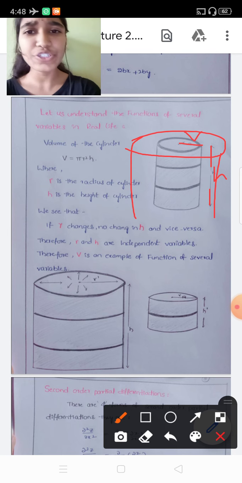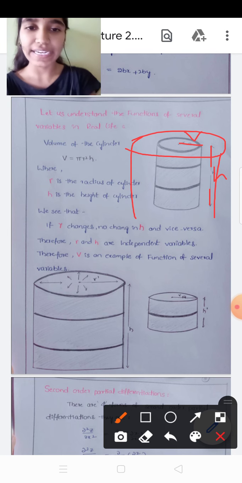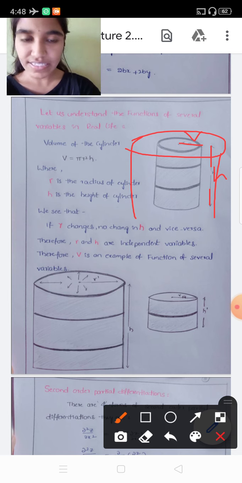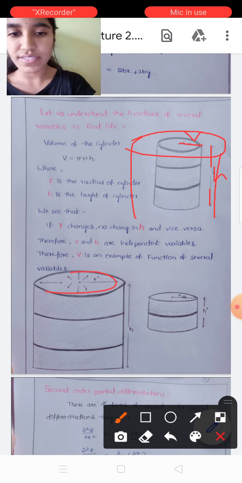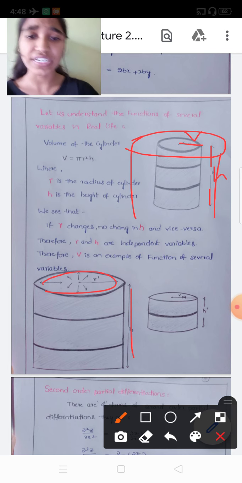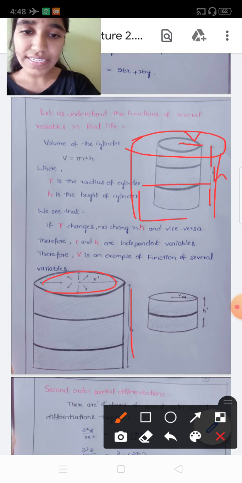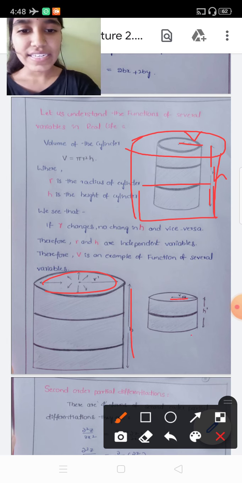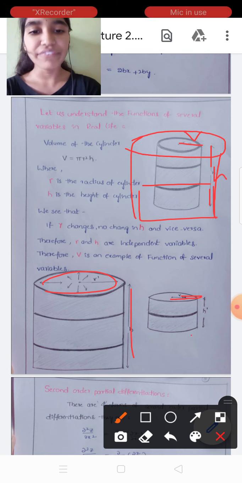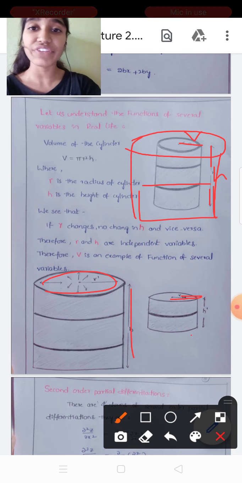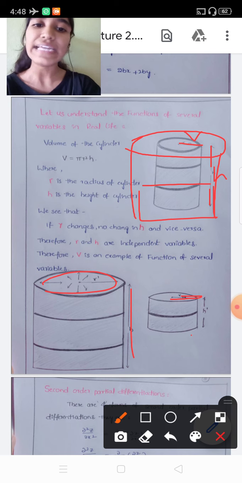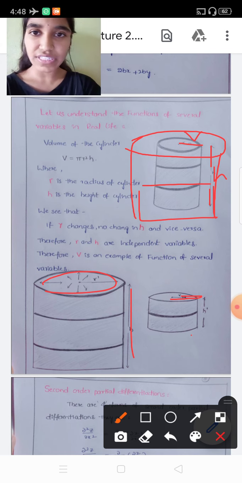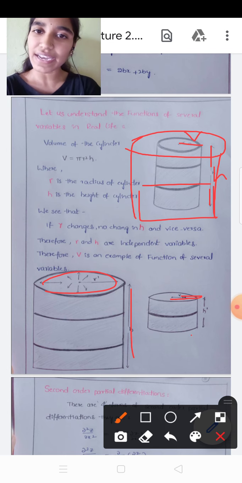The height is constant and the radius is changing; the volume also changes, but the constant thing is height. If we decrease the height, it will become like this, and the radius is constant. When we are differentiating with respect to the height, the radius is constant, and vice versa: when differentiating with respect to the radius, the height should be taken as constant.